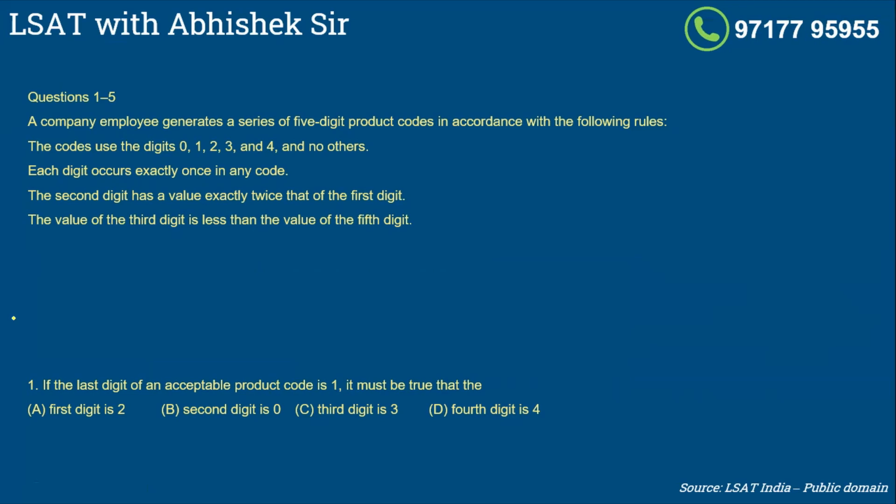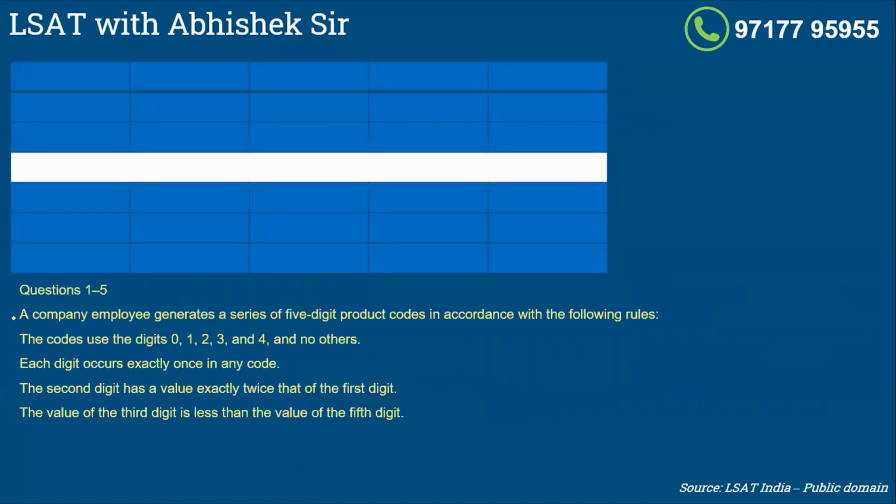Now, if you look at this question, let's say this is how I'll organize the information. These are the digits 1, 2, 3, 4, 5. Each digit occurs exactly once in any code. The second digit has a value exactly twice that of the first digit. So what are the cases possible, guys, in which the second digit has a value exactly twice that of the first digit? There are 2 possibilities,